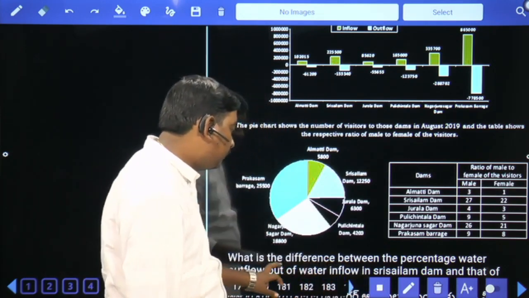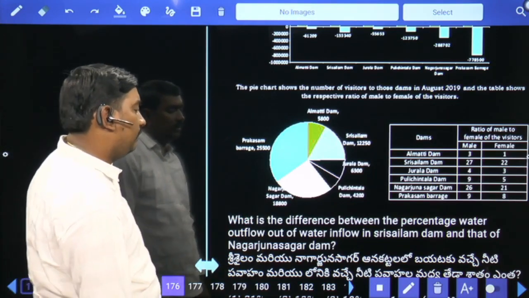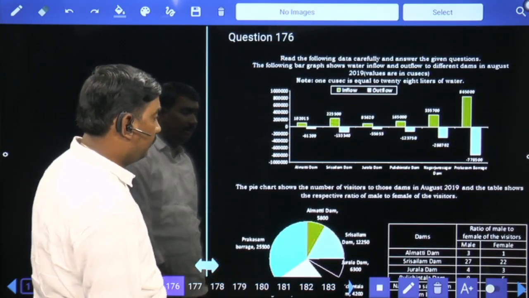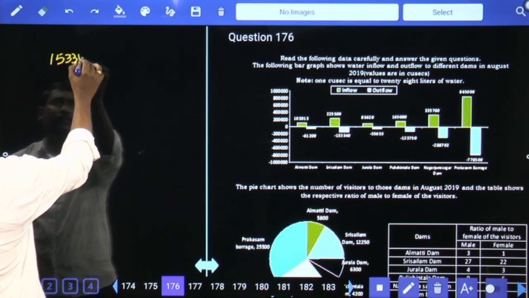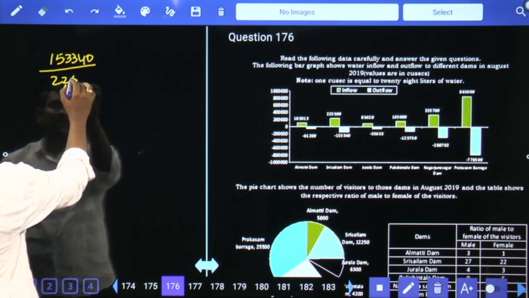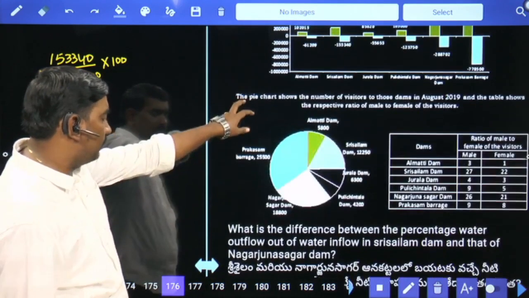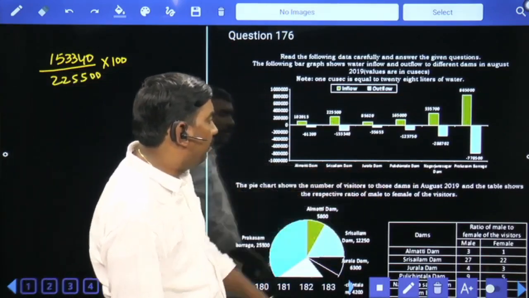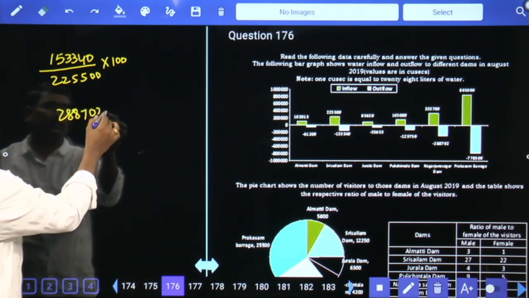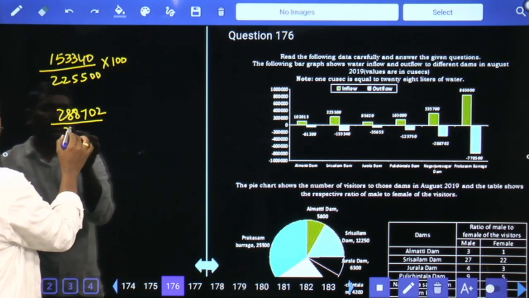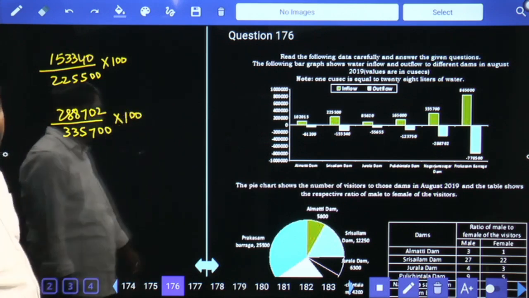First one, what is the difference between the percentage water outflow out of water inflow in Srisailam Dam and that of Nagarjuna Sagar Dam? Srisailam Dam: 153340 outflow out of 225500 inflow. Nagarjuna Sagar Dam: outflow 288702 out of inflow 335700, into 100. Among these two percentages, we need to find the difference.